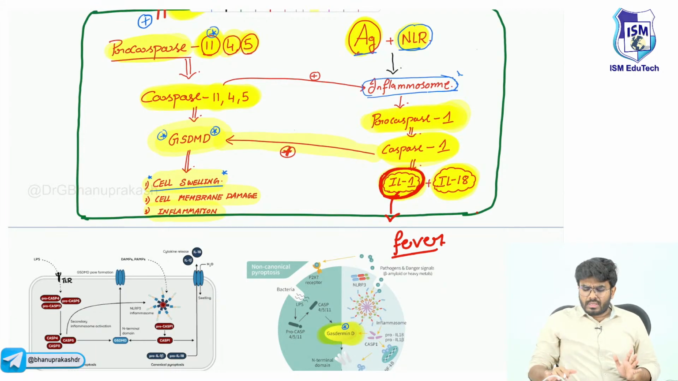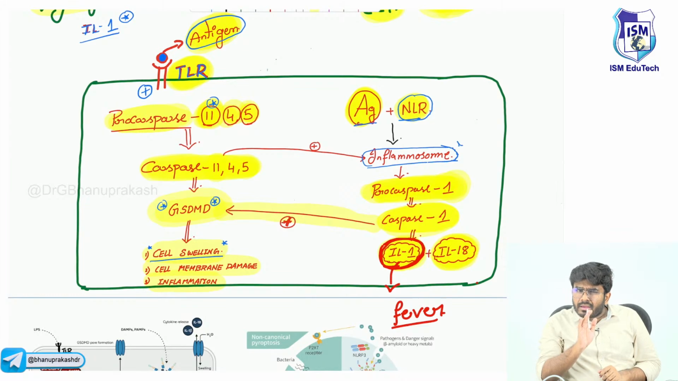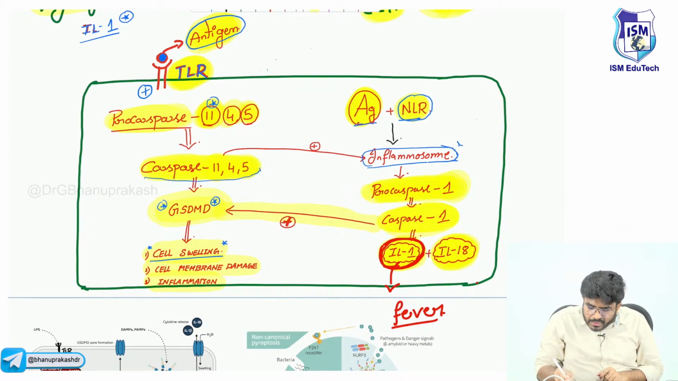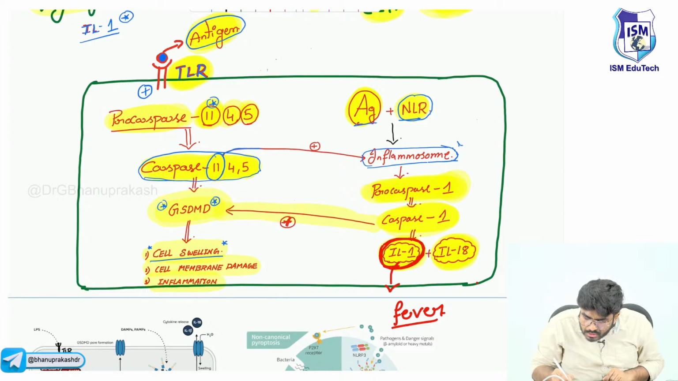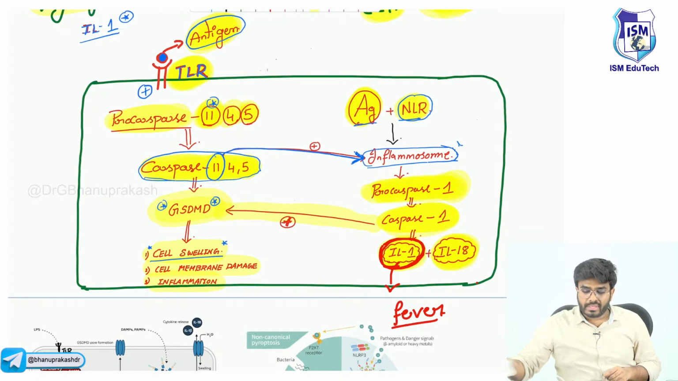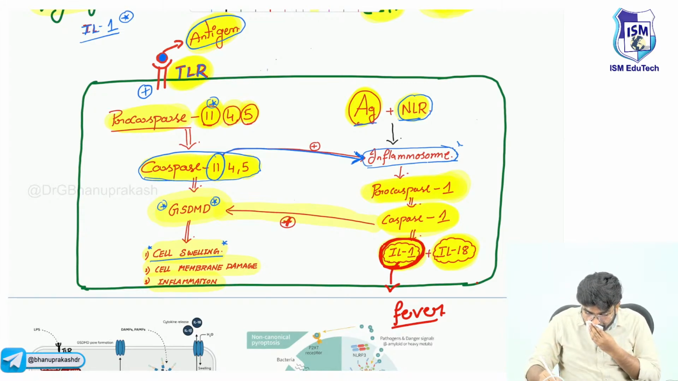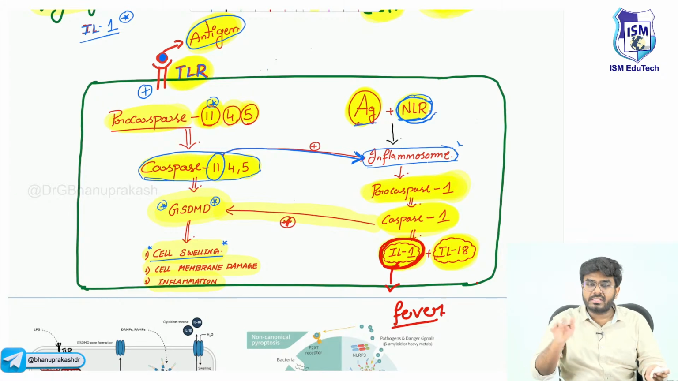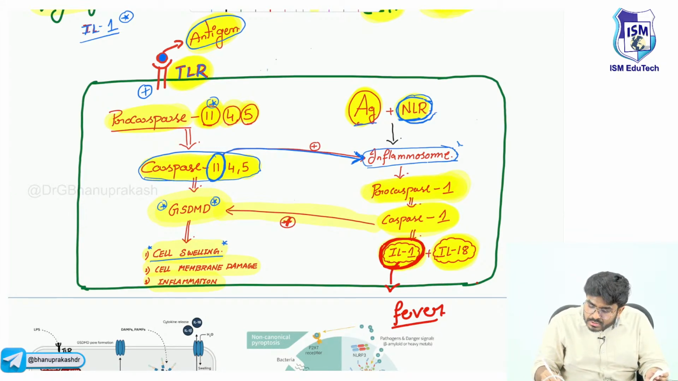Okay, so what else should you know? Please look here, sir. This caspase 11 is an important one, the caspase 11, 4, 5. Mainly this caspase 11, what is it doing? It is also directly activating the inflammasome. So the inflammasome is activated by nod-like receptors and antigen, as well as this caspase number 11 can also activate the inflammasome.